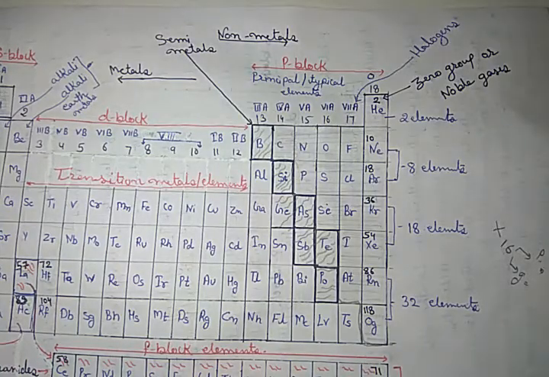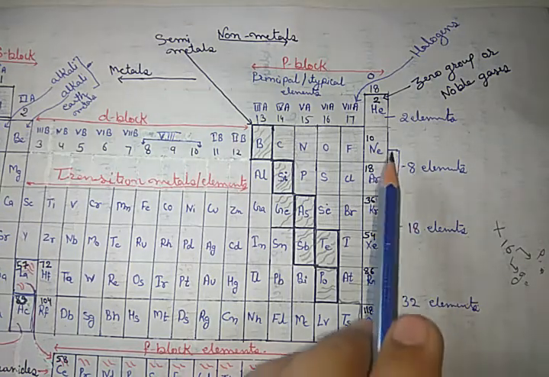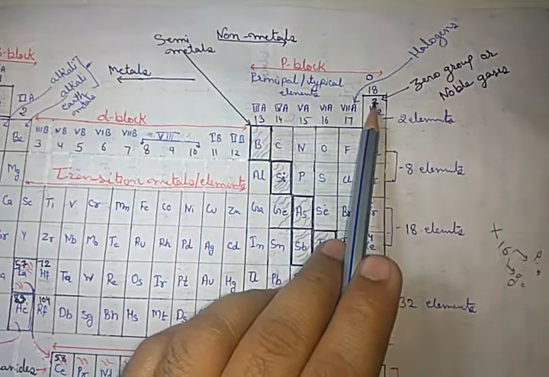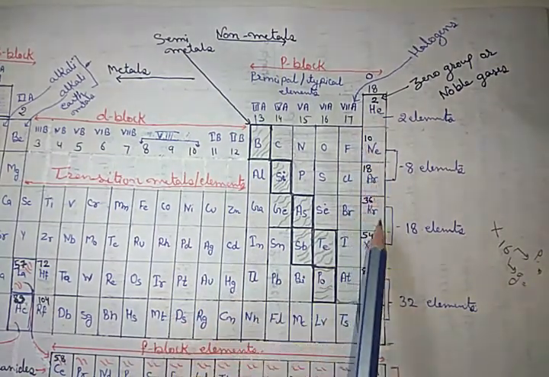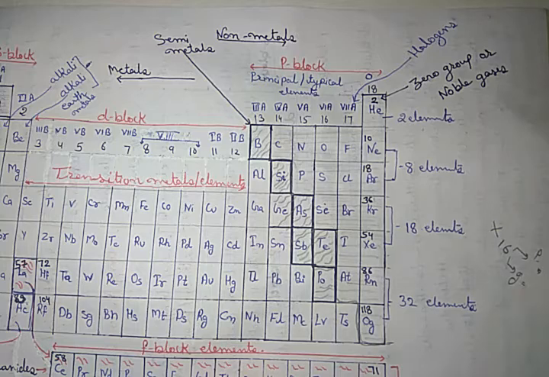For that kind of question, we only have to memorize certain atomic numbers, and that is enough.